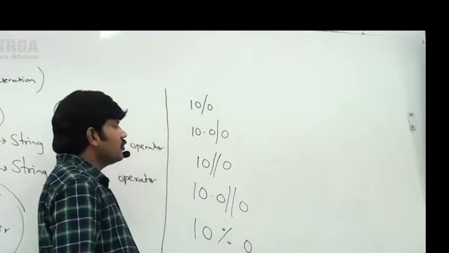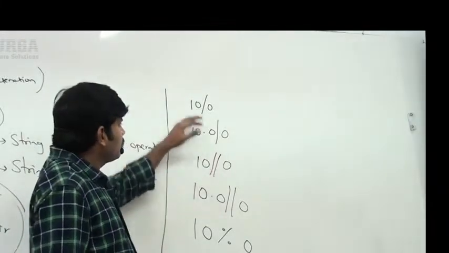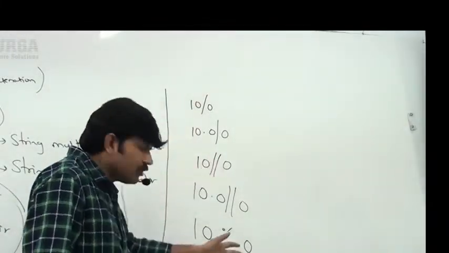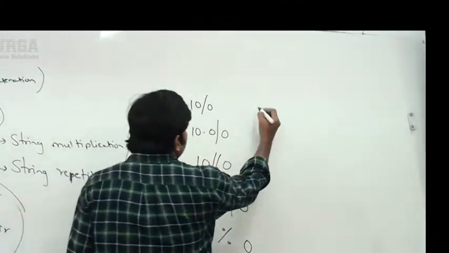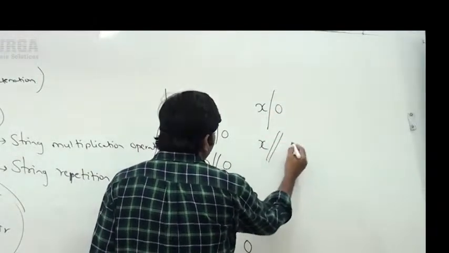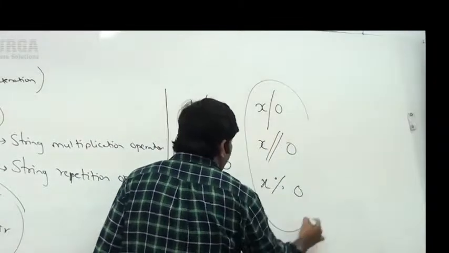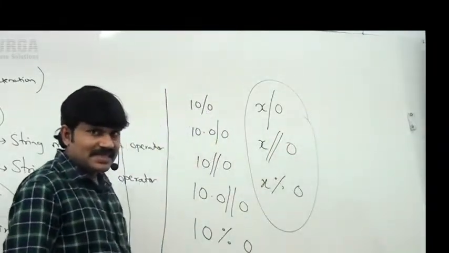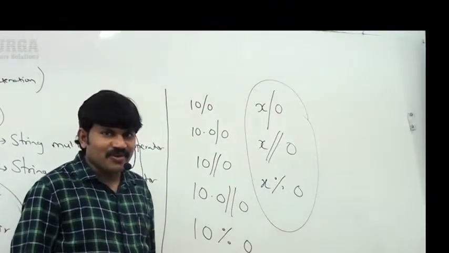Very simple: if you perform any number x by 0, or floor division 0, or x modulo 0, remember that. What is the result? Yes, friends, what result are we going to get?